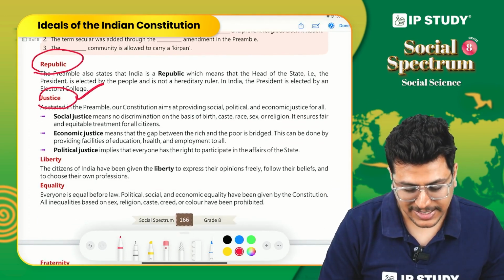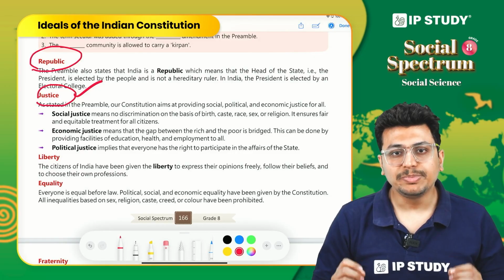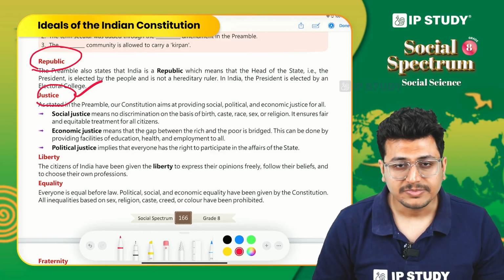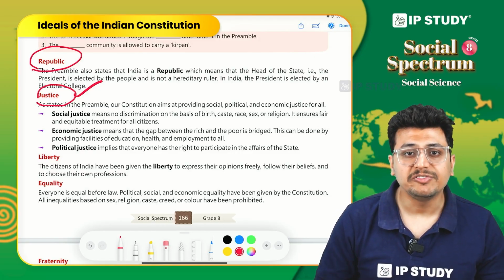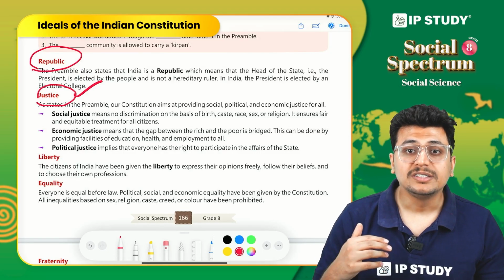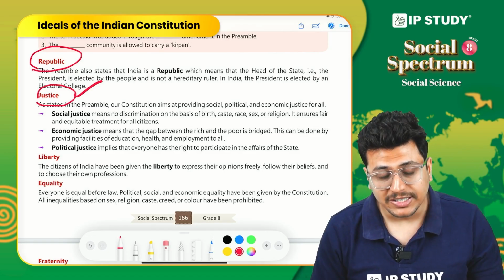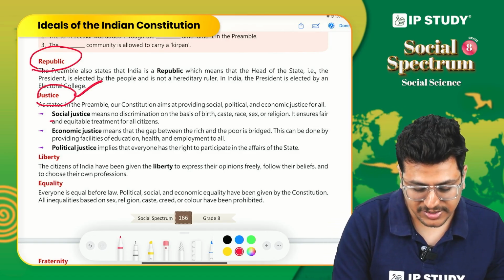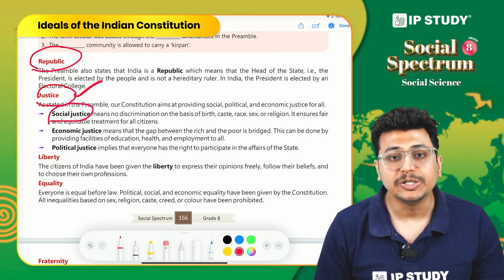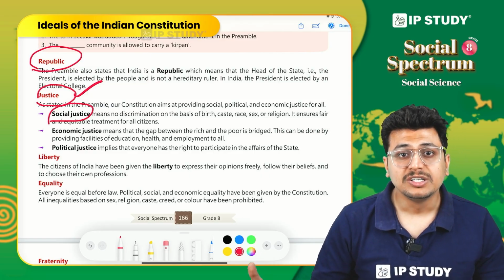Moving to the next topic, justice. Justice simply means fairness. We want to ensure that everyone is treated in a fair manner, that nobody is discriminated against, nobody is denied any opportunities. So whether it is social justice, which means that there shall be no discrimination on the basis of religion, caste, gender, and so on.